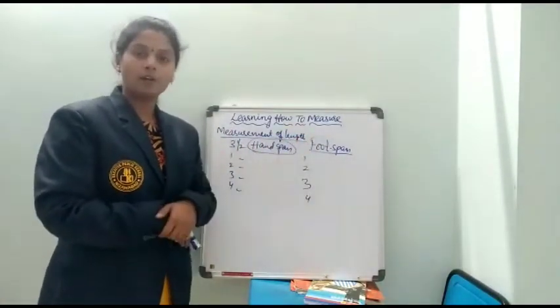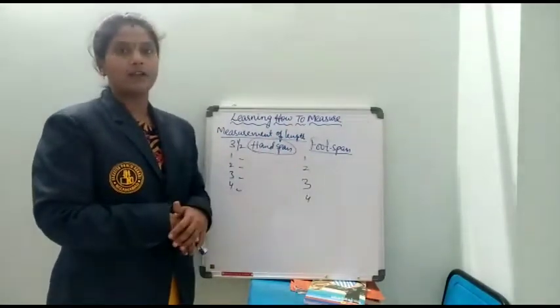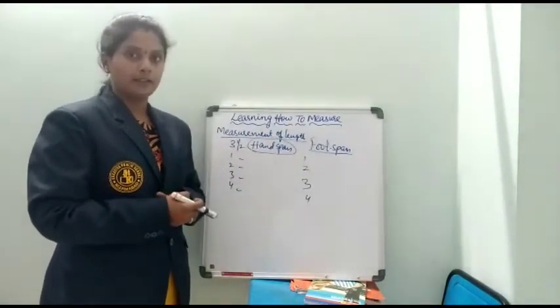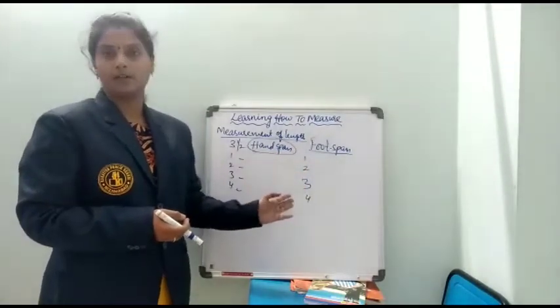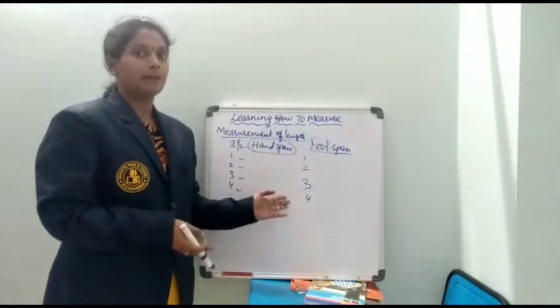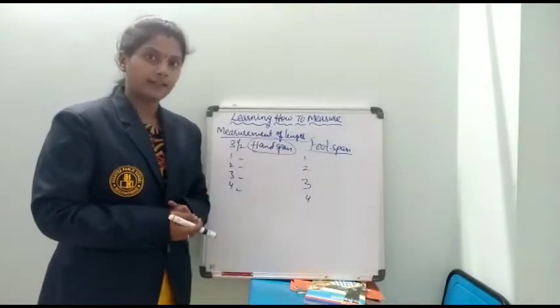Now compare all four readings. In which case is the foot span correct? You will get one reading, your mother will get another, and your father or younger or elder brother or sister will get another. Whose can we take as the standard?